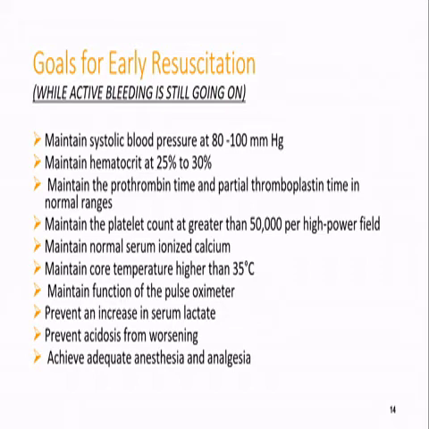This is the list. I cannot go into the detail, but the main important thing is that the systolic blood pressure should be 80 to 100 mm of Hg, while keeping the hematocrit target between 25 to 30%. A platelet count greater than 50,000 is the norm.